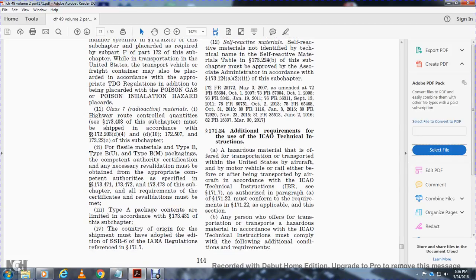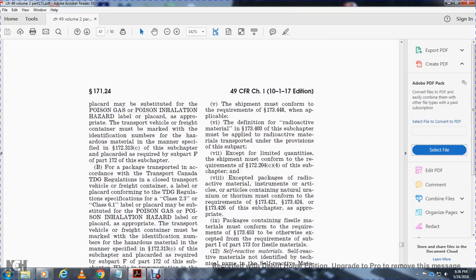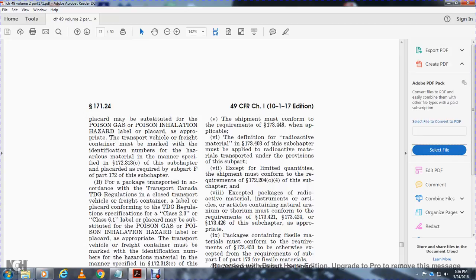Type A packages contents are limited in accordance with 173.431 of this chapter. For shipments from the country of origin, the adopted edition of the SSR 6 and IAEA regulations referenced in 171.7 applies. The shipments must conform with the requirements of 173.448. The applicable definition for radioactive material, 173.403 of this subchapter, must be applied to radioactive material transported under the provisions of this section, except for limited quantity shipments that must conform with the requirement of 172.204C4 of this subchapter. Packages for radioactive material instruments and articles containing natural uranium or radium must conform with the requirements of 173.421, 424, and 426 of this subchapter, as appropriate.